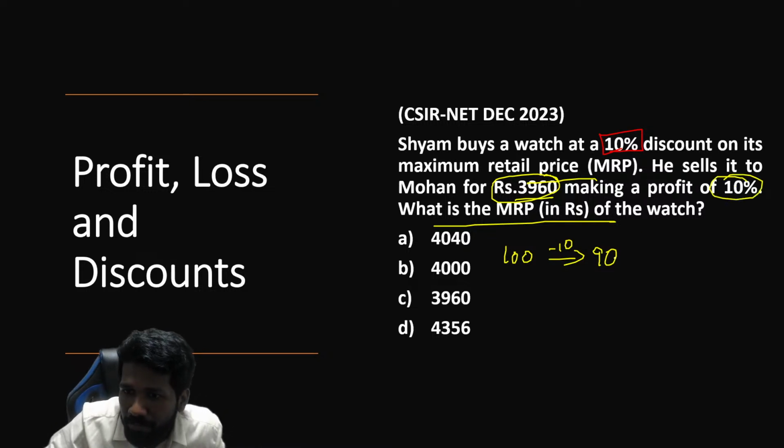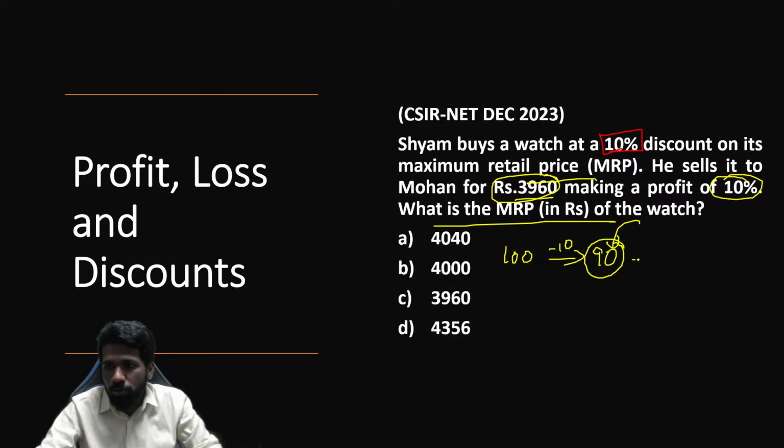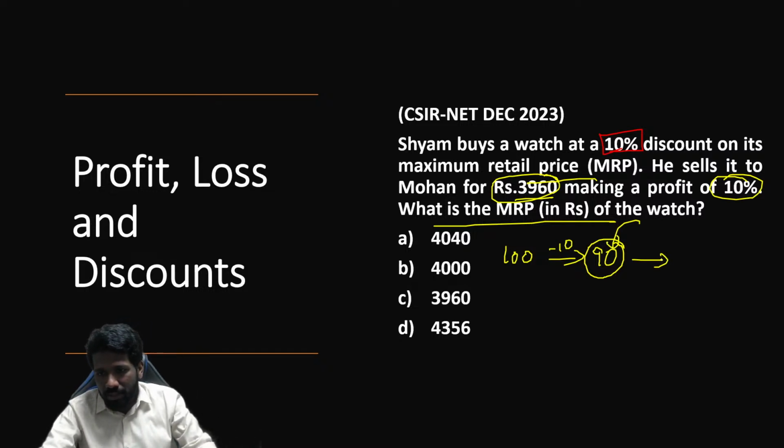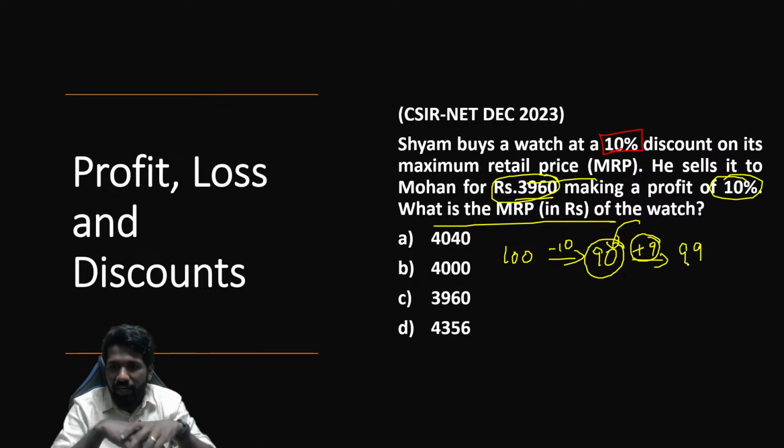At a profit of 10%, means 90 पर profit मिला. His investment is 90 rupee. उस पर 10% profit मिला, means he is selling it at how much rupee? He is selling it at 9 rupee more. 10% is 9 rupee, na? 9 rupee added is 99 rupee. All of you are understanding this? 99 rupee, how?